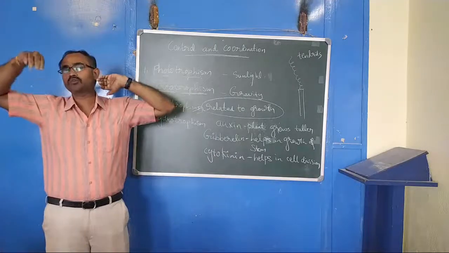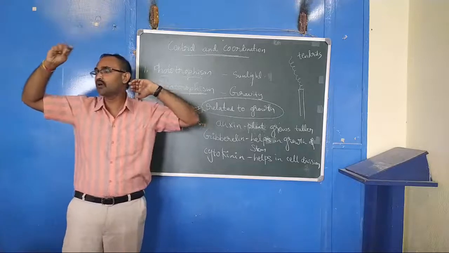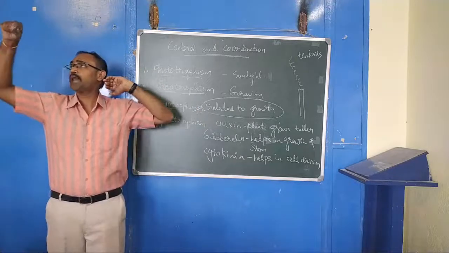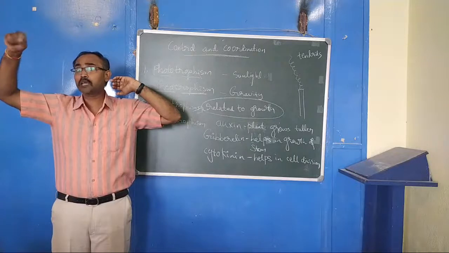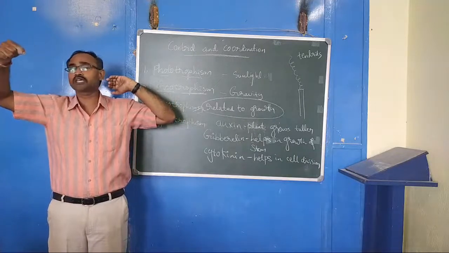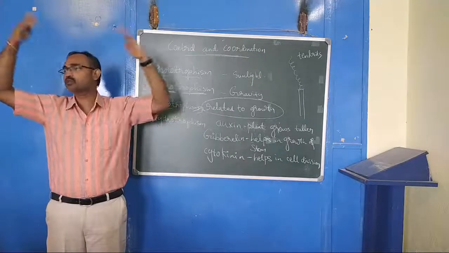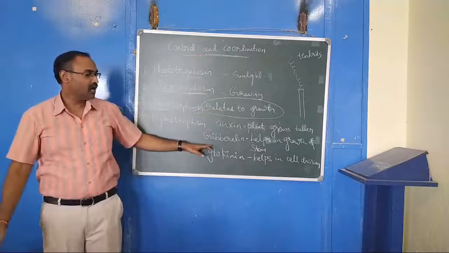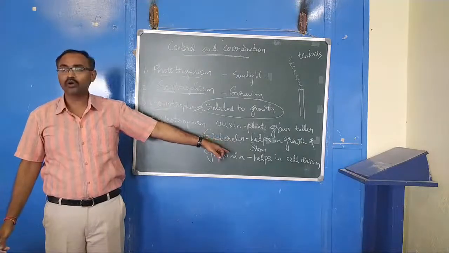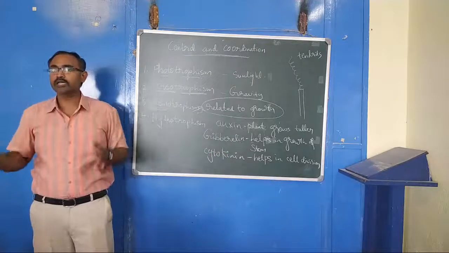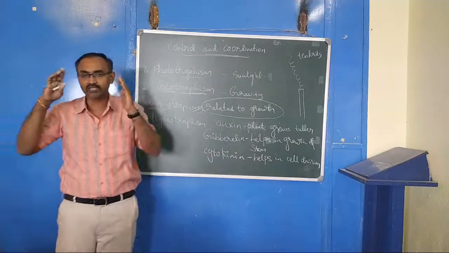So if the stem has to grow, the gibberellin gets synthesized in the stem only.